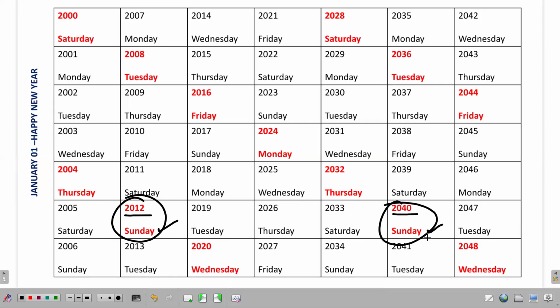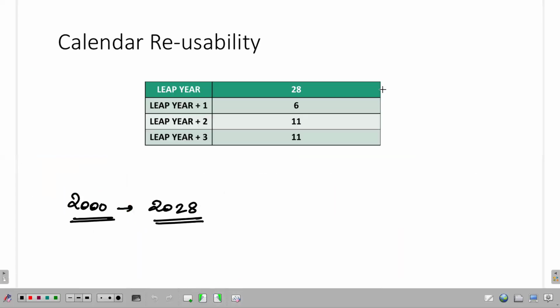So you can use the 2012 calendar again in 2040. And this is the cyclicity related to leap year. Every leap year repeats itself over a span of 28 years. So on calendar reusability, a leap year calendar can be used after 28 years in general.